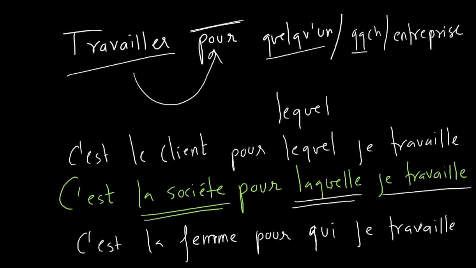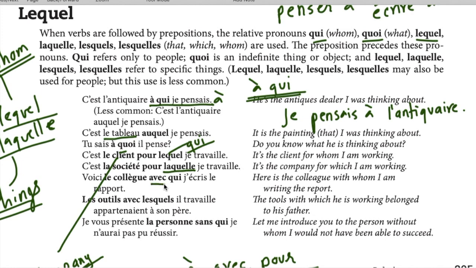Avec qui. Again, I said the preposition doesn't have to be pour or à. It could be avec. Voici la collègue avec qui, because it's a person. So we are using preposition plus qui. Voici la collègue avec qui j'écris le rapport, the report. Les outils, the tools, avec, again because it's a thing, we are back to lesquels. Les outils avec lesquels il travaille. The tools with which he is working belong to his father.